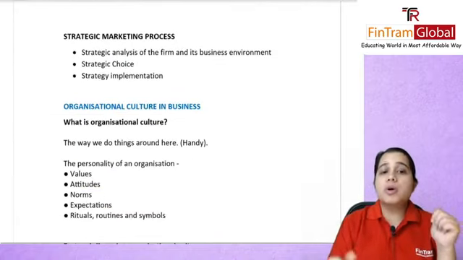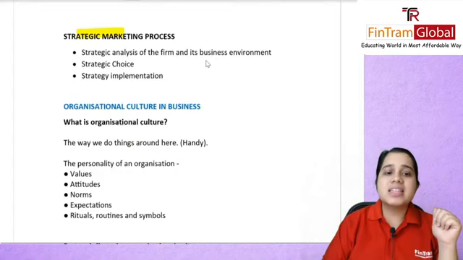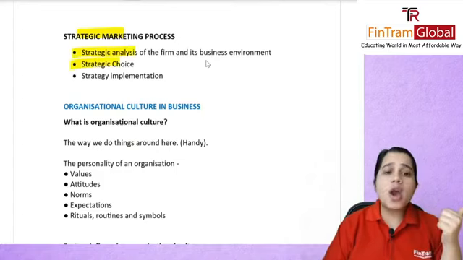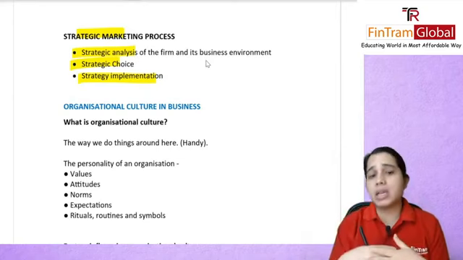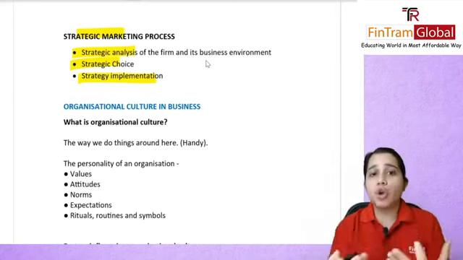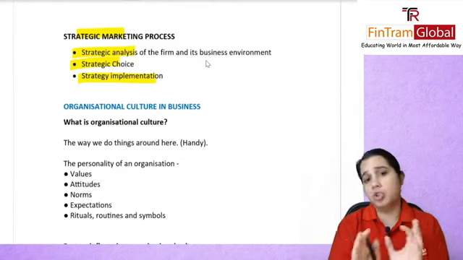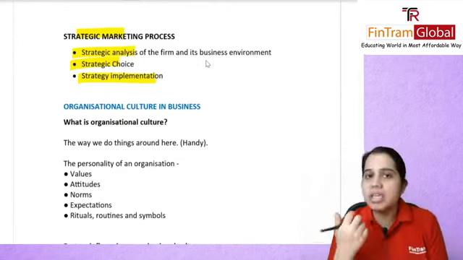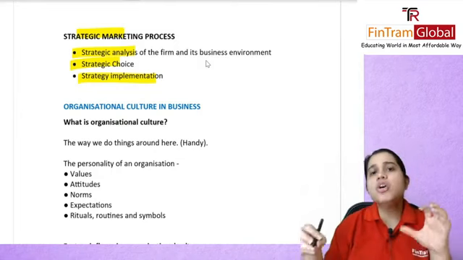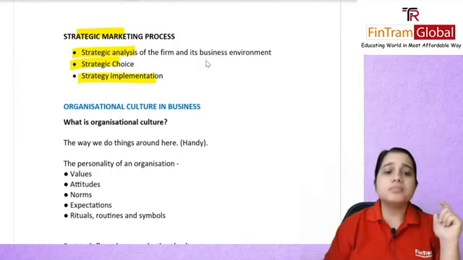Then we also talked about the strategic marketing process, basically strategic analysis, firm choice and implementation. You will see what the budget for your marketing is, and how you can create awareness. You'll do an analysis of the market as such. What do customers really want? All that falls under your strategic marketing process.